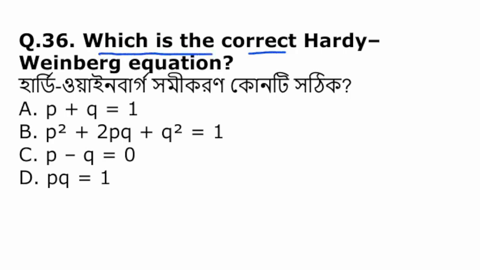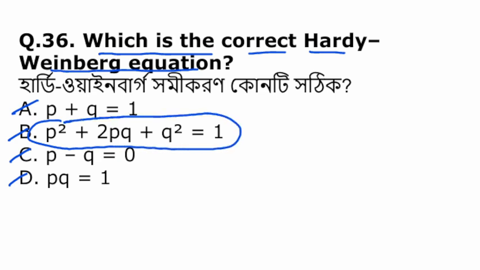Which is the correct Hardy-Weinberg equation? এর মধ্যে কোনটা Hardy-Weinberg এর correct equation? P plus Q, P square plus 2PQ plus Q square equal to 1, P minus Q equal to 1, 0, or PQ equal to 1. So among them, the exact equation is this. However, the allele frequency P plus Q is always equal to 1. So the most correct answer would be option B, but in some cases we can say that P plus Q, that allele frequency, will be equal to 1.